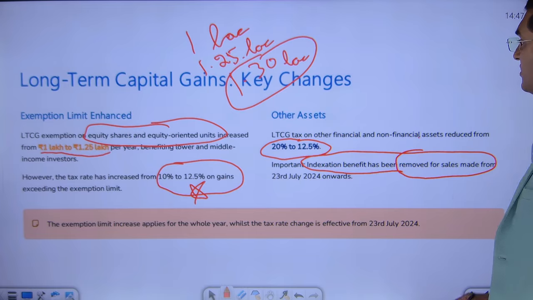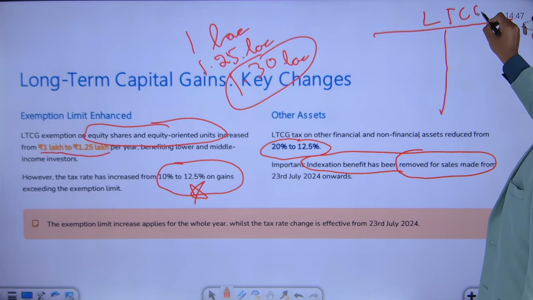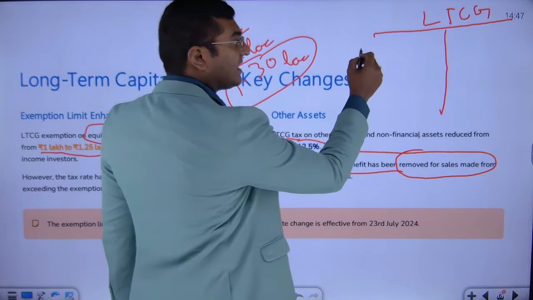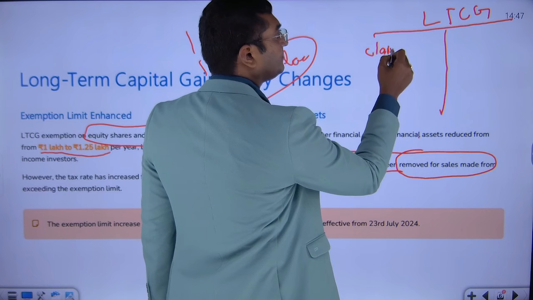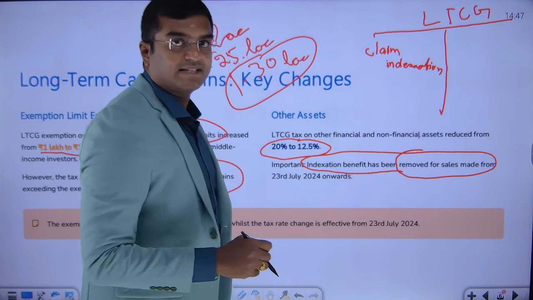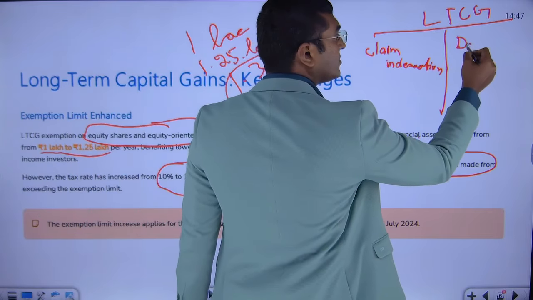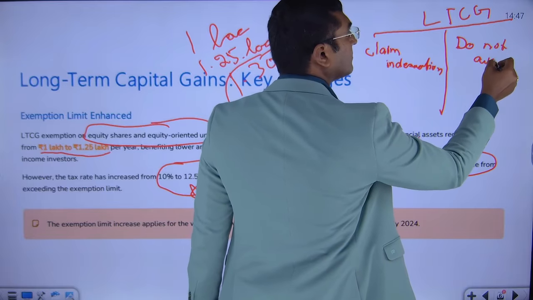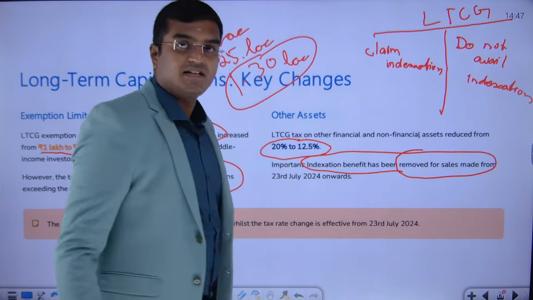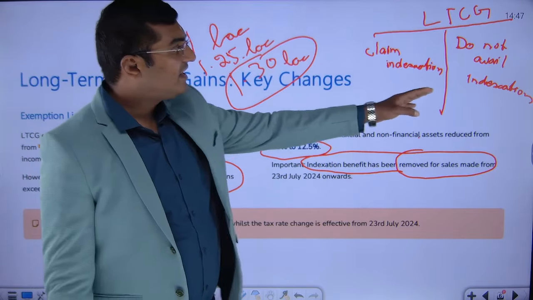So please note about this, dear friend. The 2024 Amendment Act is very clear. Long-term capital gain is split into two parts. What is that? You claim indexation, and the second thing is, you do not avail indexation. It is left to the user. You can either choose to claim indexation or you can choose not to avail indexation.